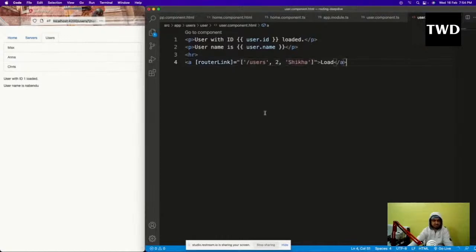And let us see. If I click on this link load, it is not showing. See, at the top it is 2 that has been shown, but here it is still showing the same thing. It means it has not been loaded. So why has it not been loaded? This happens because nobody actively listens for the changes. Actively listens for the route changes.